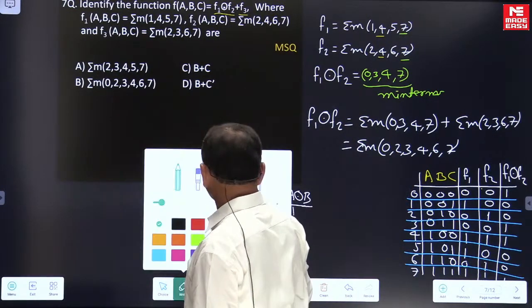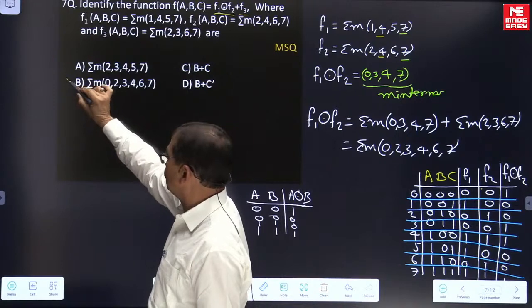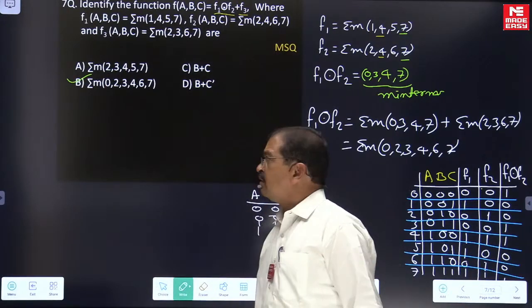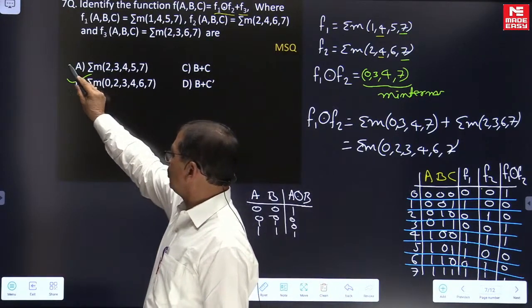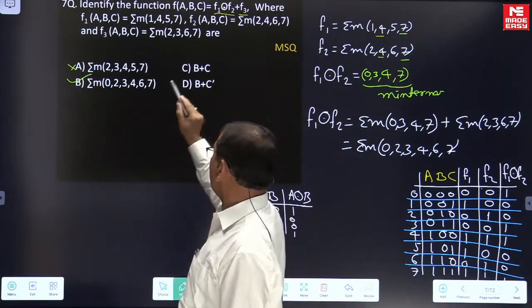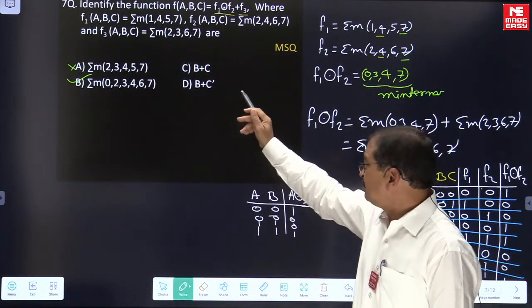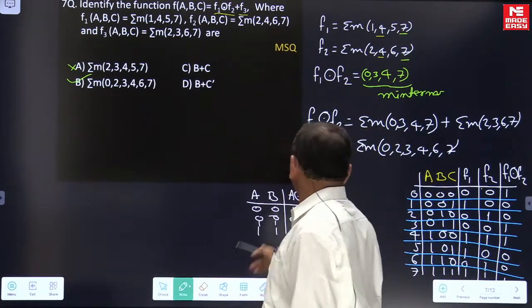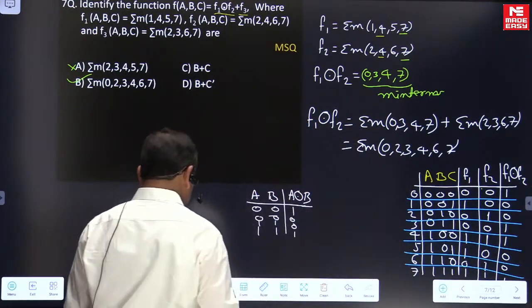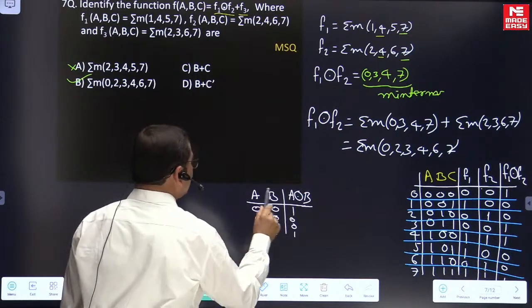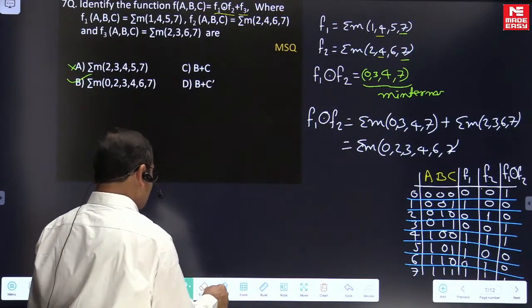So one of the options we are directly able to recognize is option B. Option B is coming to be true, but A is wrong. Coming to this, here we have simplified forms. Once we are looking at the simplified form, we first need to use the K-map for reading the minimal expression.